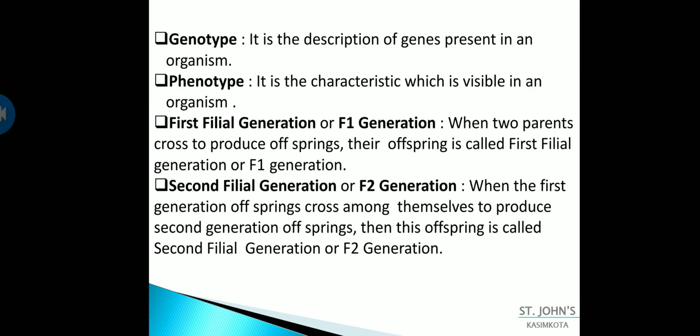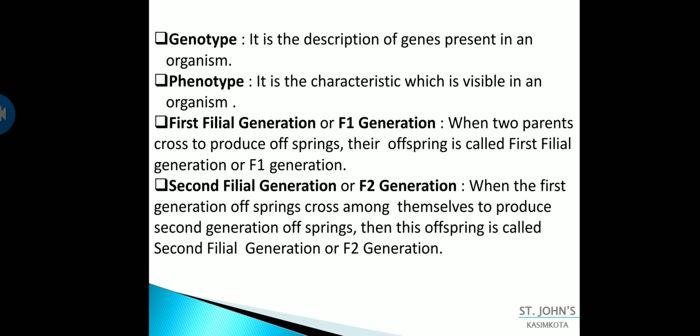Next, coming to one more important term, that is genotype. Genotype is the description of genes present in an organism. It is internal and it is not shown externally.